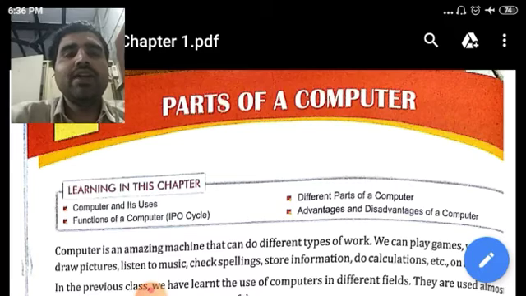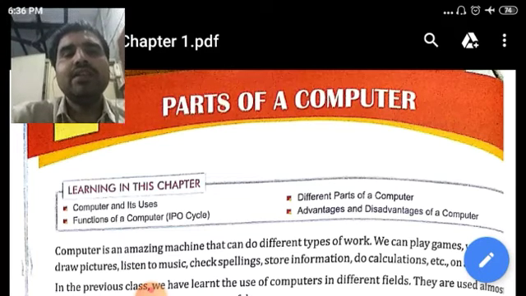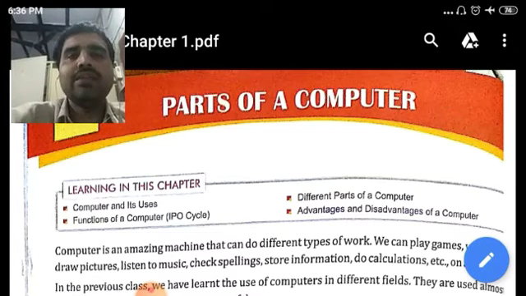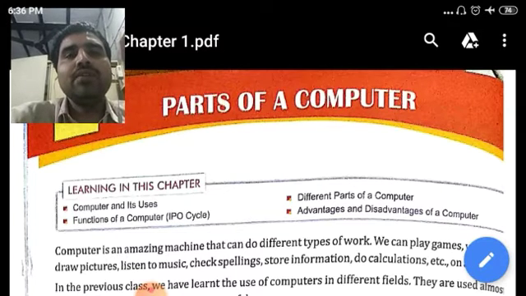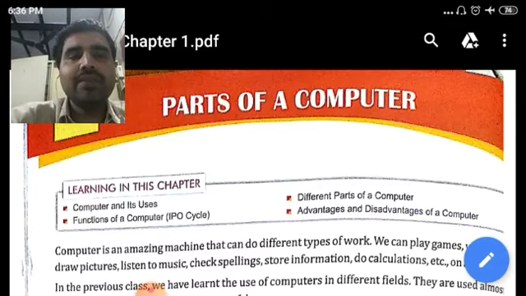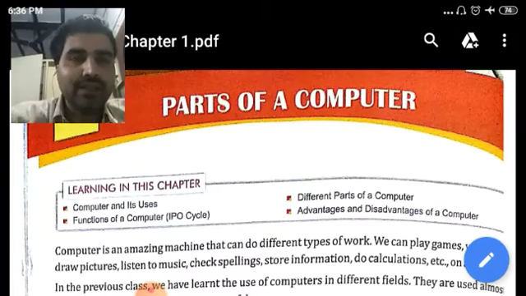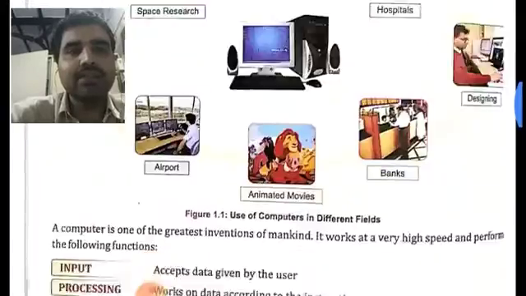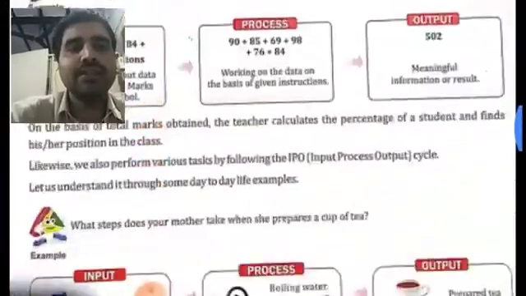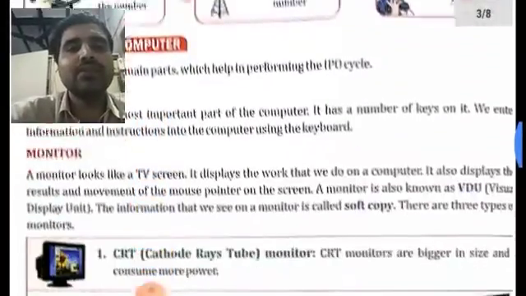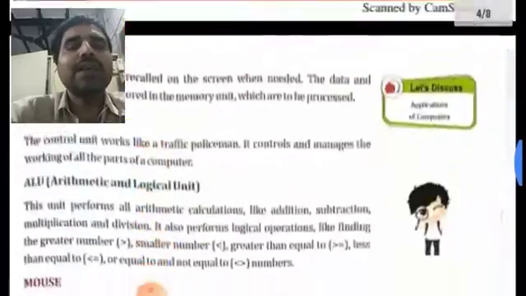So in this video I will discuss the MCQs, the various types of questions which can be asked as MCQs, so that this will help you in preparing for your examinations and you can prepare these types of questions which may be asked in your exam. First of all, let us discuss the MCQs which were there in your exercises only. After that we will discuss the types of questions which may be asked from your chapter.